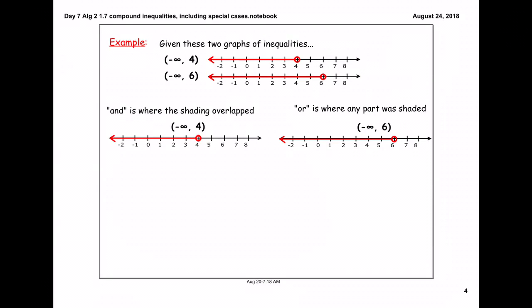In this first example, we are given two graphs of inequalities. So we have a graph that is going from negative infinity to 4. Notice that these are parentheses because it never approaches 4 and we don't know what negative infinity is. The same thing is true for this graph below it. In our interval notation, we use parentheses because it does not ever touch the 6 and we aren't exactly sure what the negative infinity is. You can see the word and is where the shading is overlapping, or is where any part was shaded.